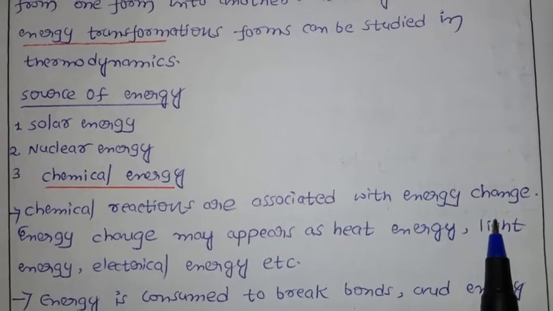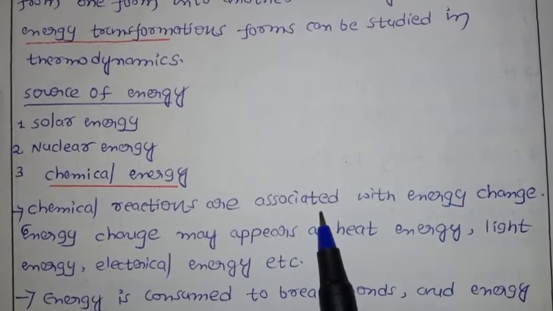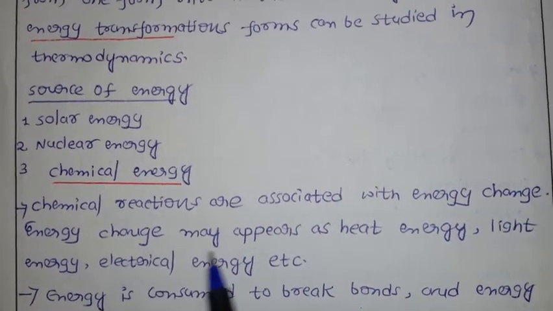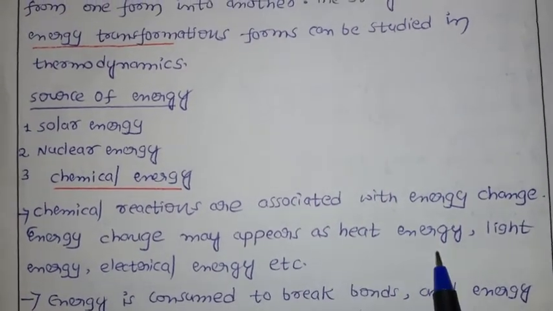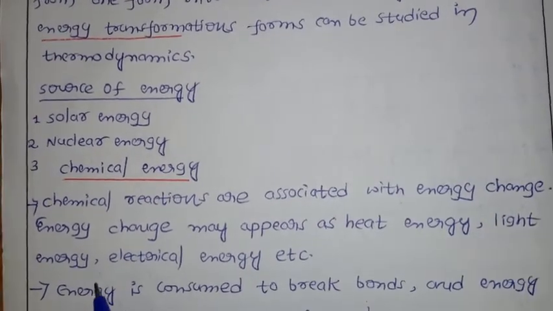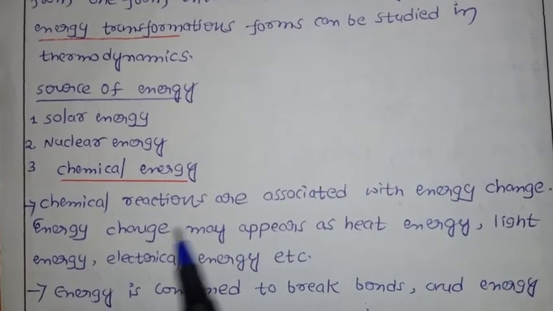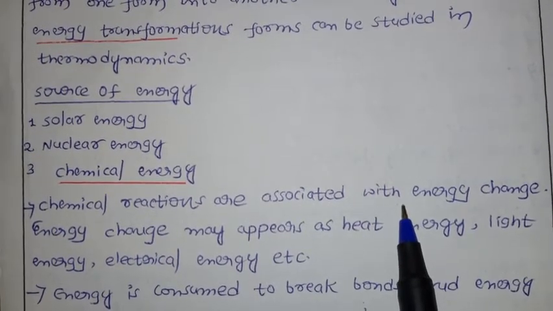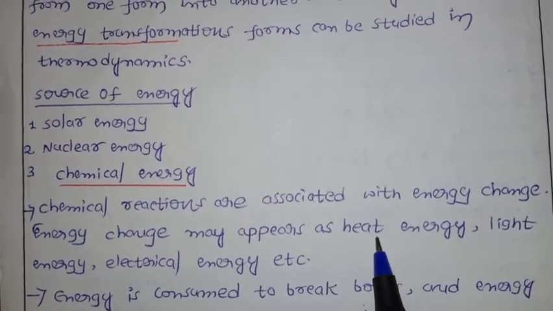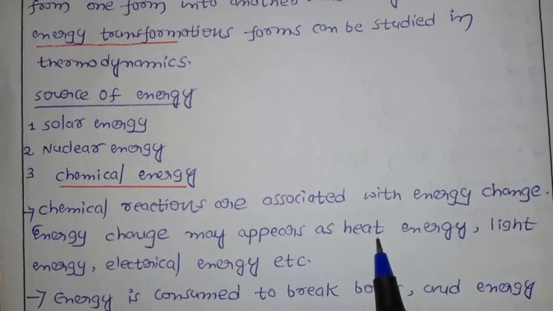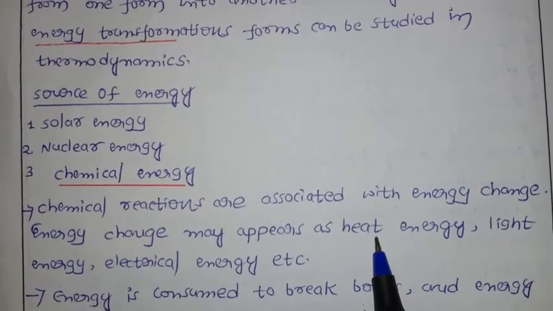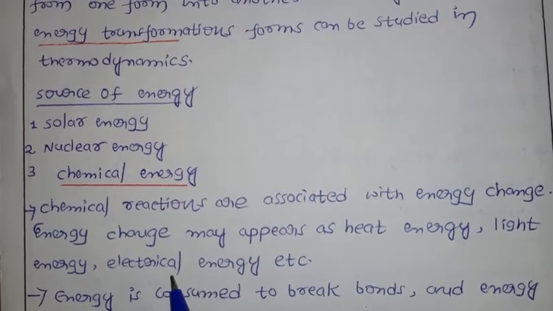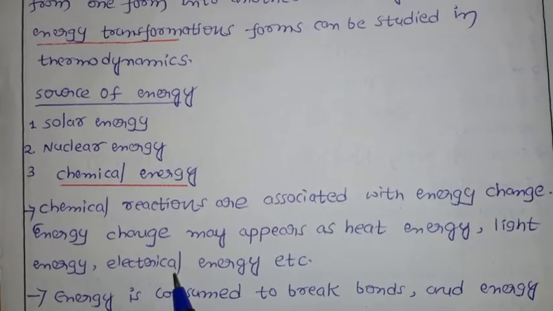You know very well, if a chemical reaction is going on, there is definitely an energy change there. Energy change may appear as heat energy, or light energy, or electrical energy. So in a chemical reaction, what happened? There is an energy change going on. That energy you are going to see as heat, as you know very well, exothermic process, endothermic process. Some amount of heat is going to be liberated. In some reactions there is an emission of light. In some reactions electrical energy is going to be produced.